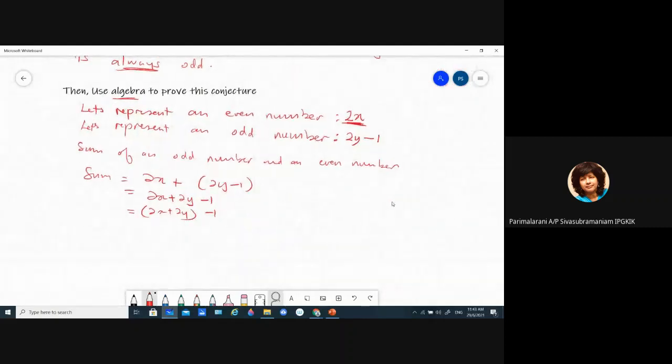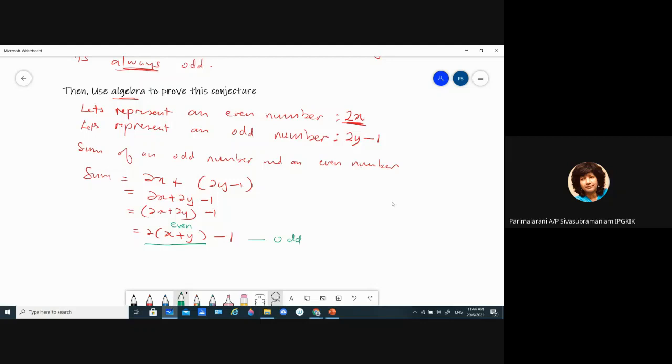This is also equal to 2 into (x plus y) minus 1. From here we know that this part is even, correct? Therefore this whole number when you minus 1 is an odd number.